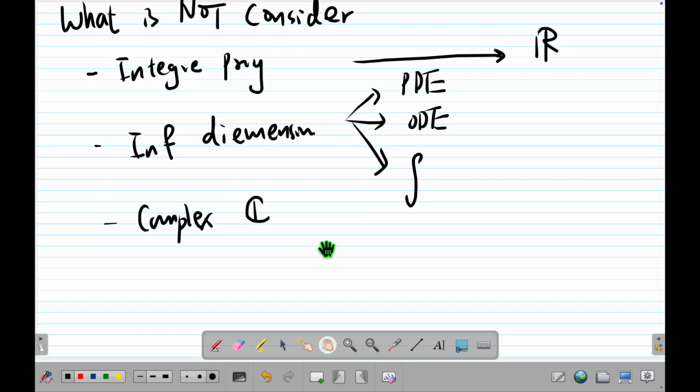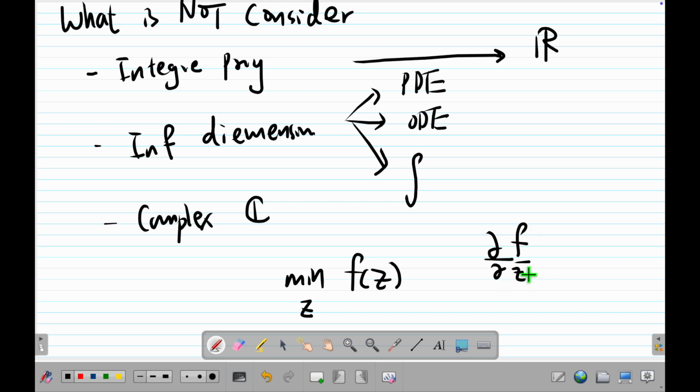In some problems, you want to work with complex numbers. For example, if you work on a spectrum, then it's a complex number. So you want to minimize something where z is a complex number and the function is on a complex number. This is in imaging or engineering. You have lots of things that are complex numbers, and we can actually work on this, but we don't talk about this in this module. The standard thing to do is something called Wirtinger calculus. It is basically just differentiation, but you differentiate with respect to the complex conjugate, and then you can have some optimization on this, but no, we don't talk about this.